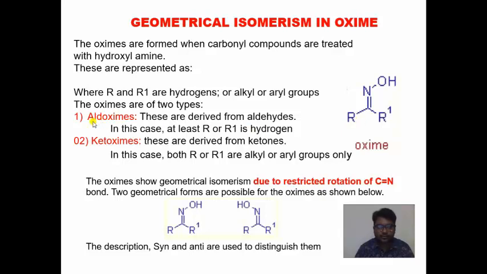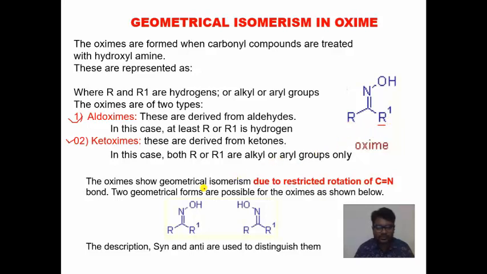They have two forms, one is aldoxime and another is ketoxime. In aldoxime, at least one of R or R1 is a hydrogen. In ketoxime, R or R1 may be an aryl or alkyl group.